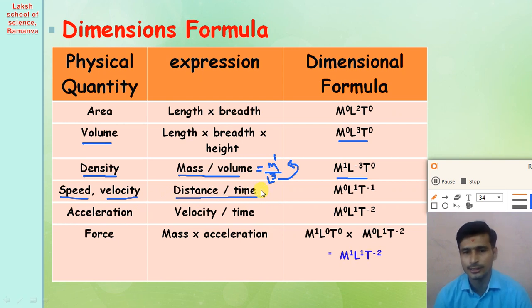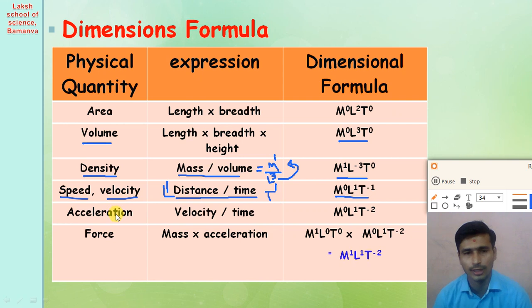Distance has the formula L1 and time has T1. So the dimensional formula of speed is M0 L1 T minus 1. So understand, dear student, how we can derive the dimensional formula.